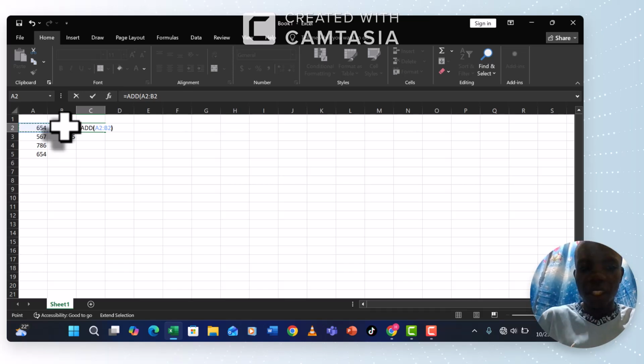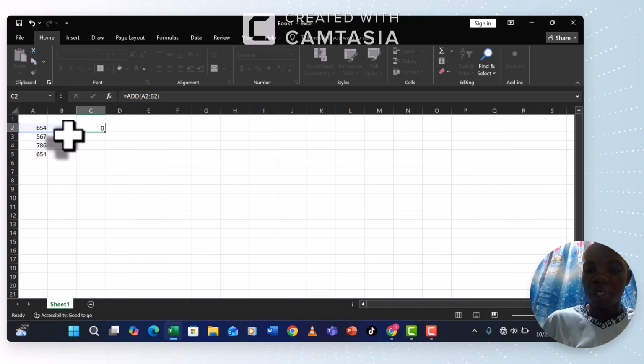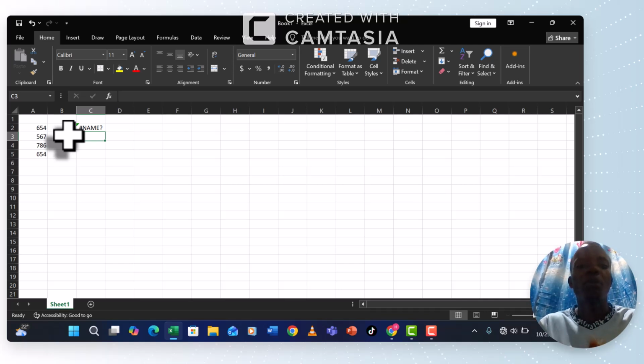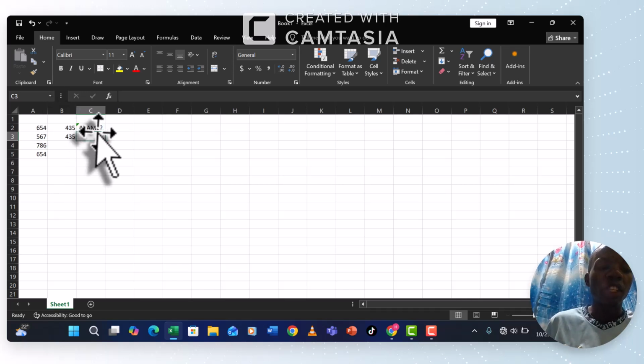Instead of putting SUM, you put ADD, and that ADD is not indicated in the Excel sheet. So if you make that mistake of putting a word that is not a valid formula, automatically you will get that error. That is #NAME. So how do we correct it?